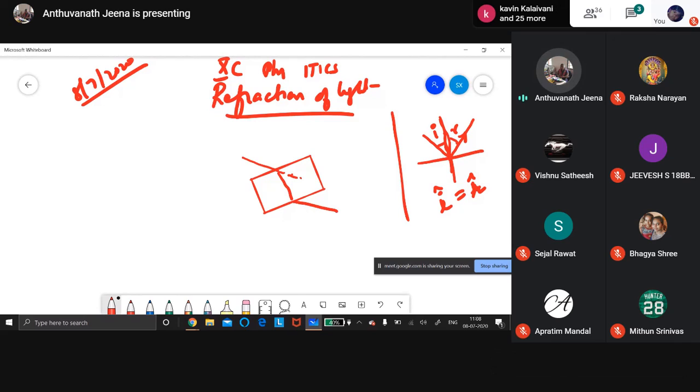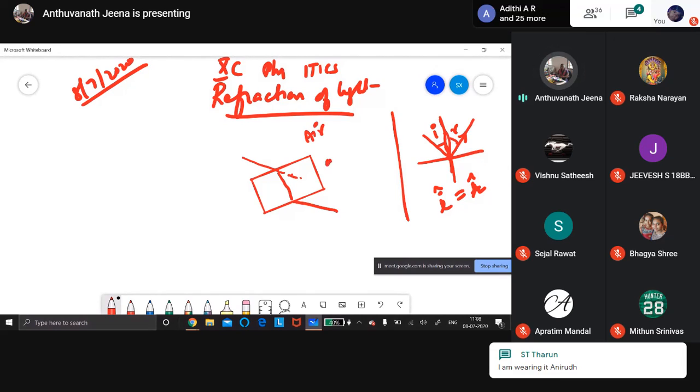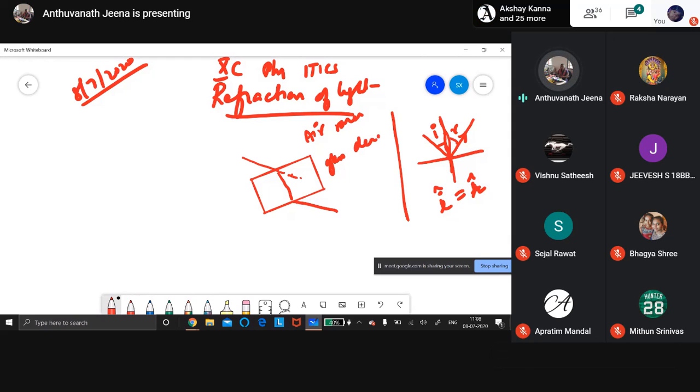The refraction of light means when a ray of light passes from one medium to another medium. Here it is going from air to glass slab, so rarer medium to denser medium. When a ray of light passes from one medium to another medium, the direction changes. This is called refraction of light.